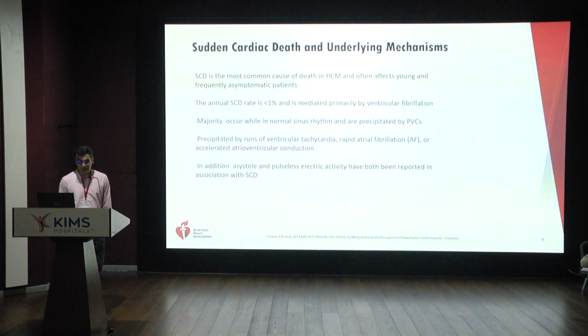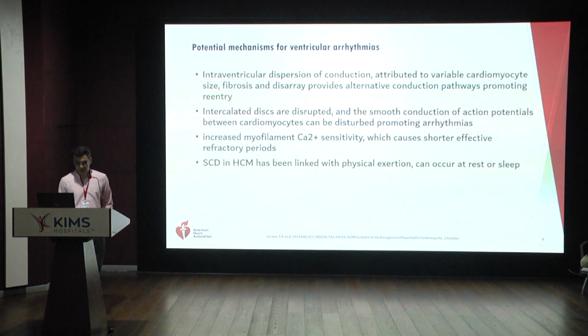The majority occur in sinus rhythm and are precipitated by PVCs, especially when PVCs are seen in younger patients and patients at the peak of their exercise and during high periods of stress. They are precipitated by runs of ventricular tachycardia, rapid atrial fibrillation, or accelerated idioventricular conduction. Asystole and pulseless electrical activity have also been associated with sudden cardiac arrest in this group. As we discussed, the potential mechanisms include fibrosis by itself or something contributing to electrical inhomogeneity in the substrate, mainly atrial fibrillation with rapidly changing RR intervals, or primary onset of reentrant ventricular arrhythmias.